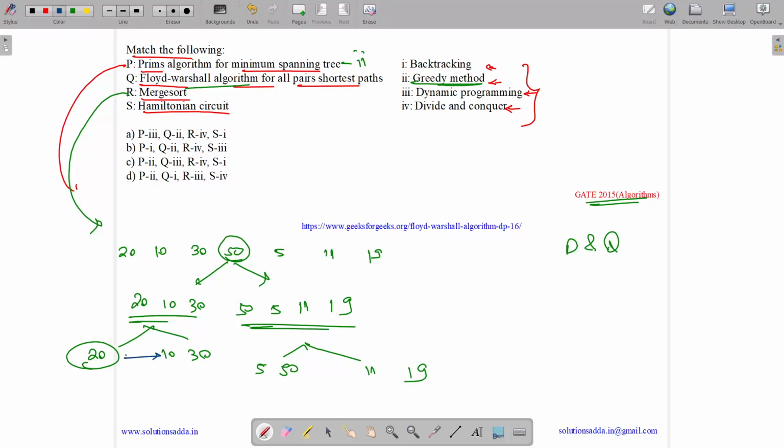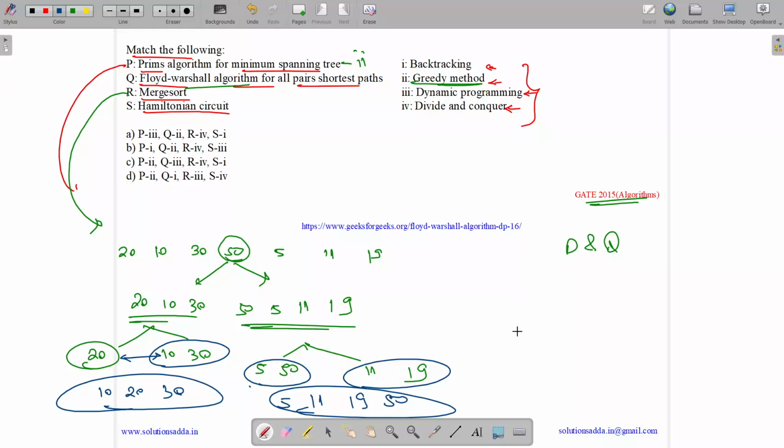So it combines these two and gets 10, 20, 30. It combines these two and gets 5, 11, 19 and 50. Then it combines these two to get 5, 10, 11, 19, 20, 30, 50. So it's basically a divide and conquer based algorithm.